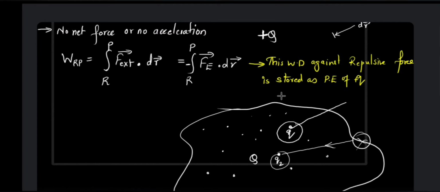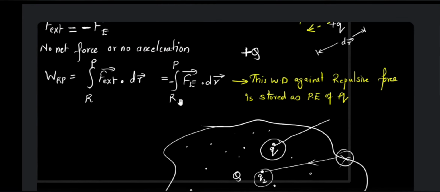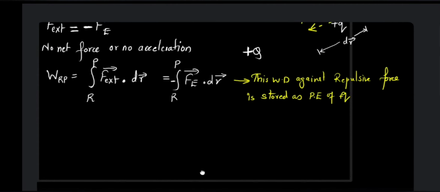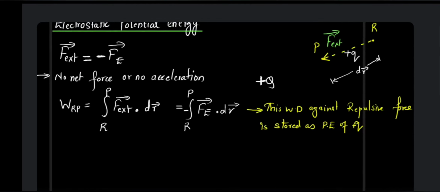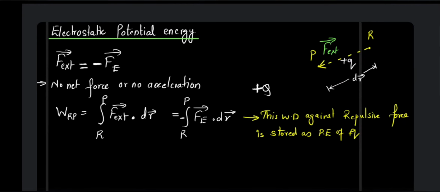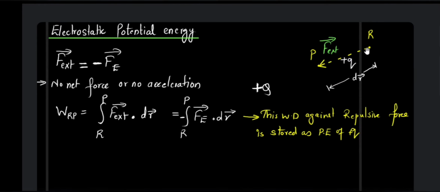So if we talk about our original example, that is, in getting a charge of plus Q from R to P, we said that the work is being done, right? So basically here also there is going to be certain potential energy.